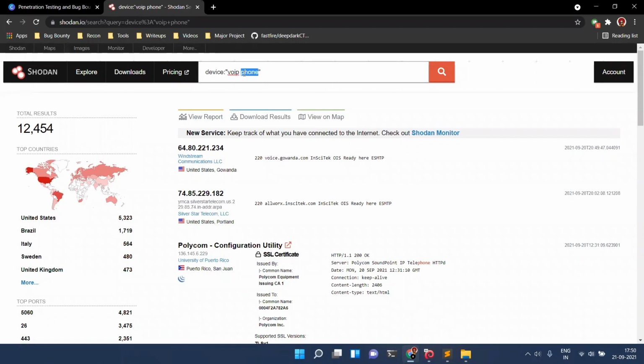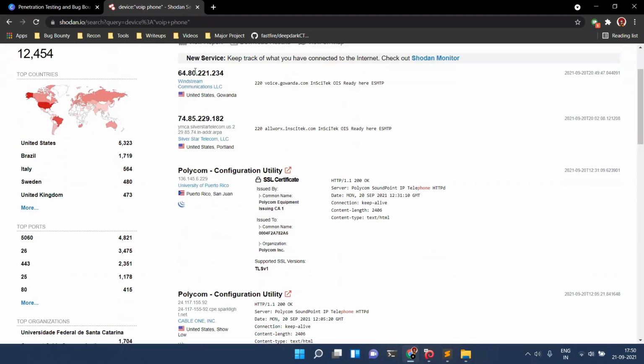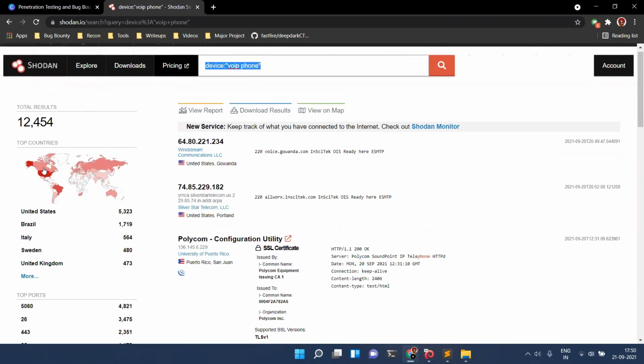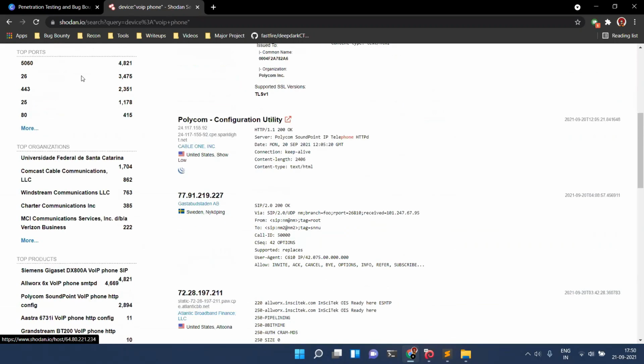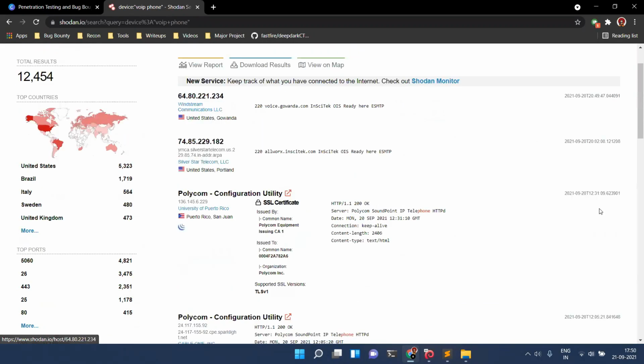For example, when you use Airtel Wi-Fi calling, that's voice over internet. Your voice is going through the internet instead of the normal network. So that's VoIP phone. You can just search this query and you will get all the results over here. There are 12,454 results.